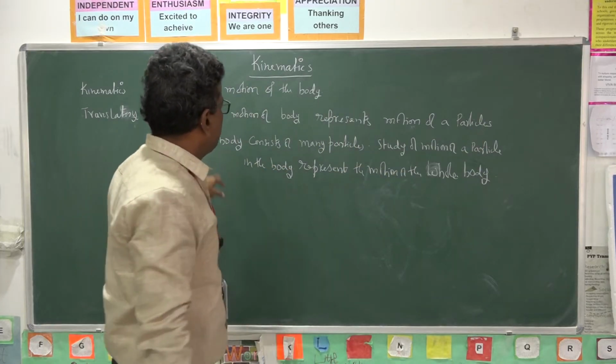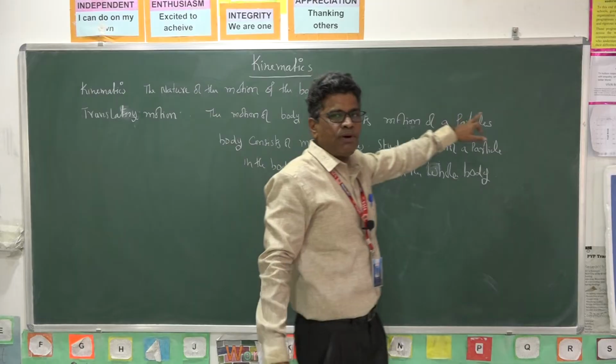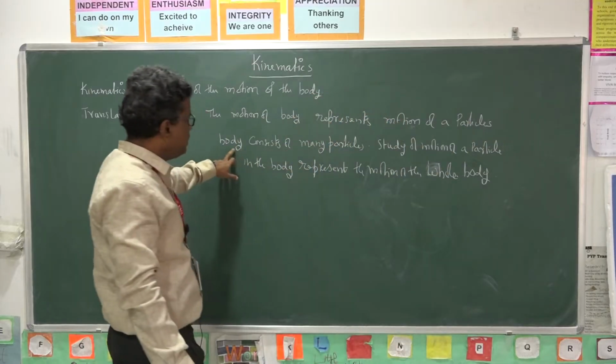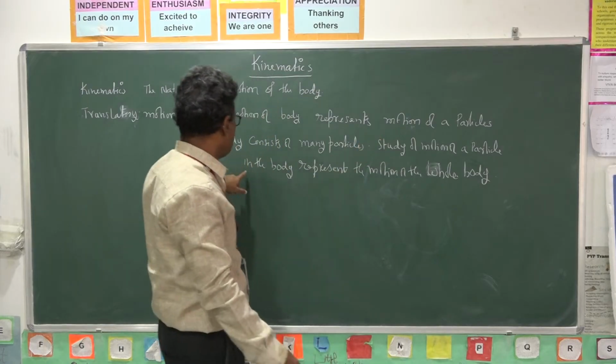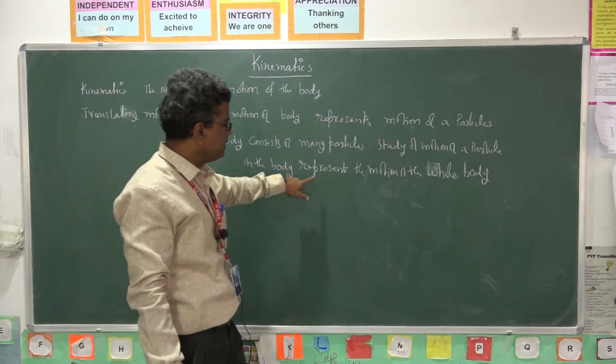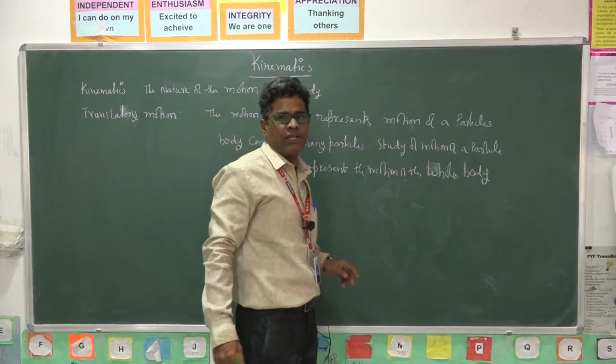So the motion of the body represents the motion of the particle. The body consists of many particles. The study of motion of a particle in the body represents the motion of the whole body.